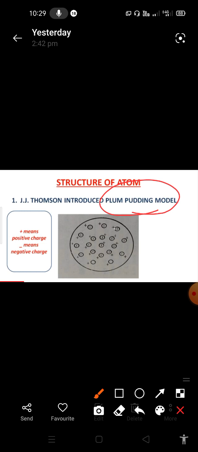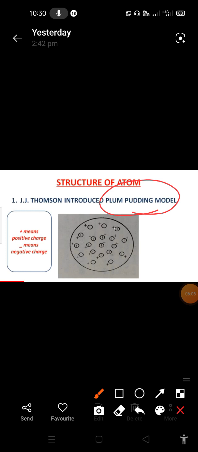The complete positive charge of the atom is compared with the red colored layer inside of the watermelon. And what are the seeds? The seeds inside of the watermelon are compared with the electrons. So how the seeds are situated inside of the watermelon is like electrons.